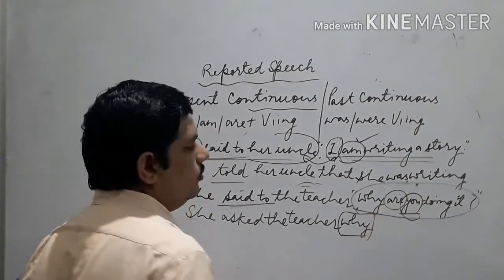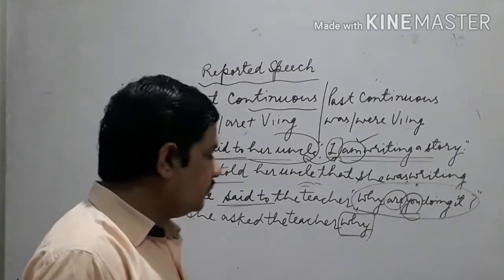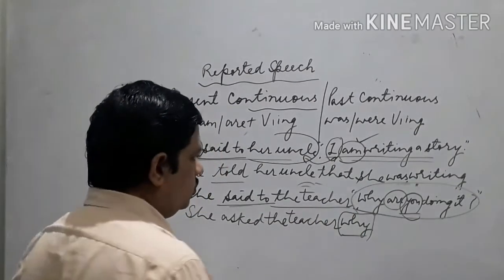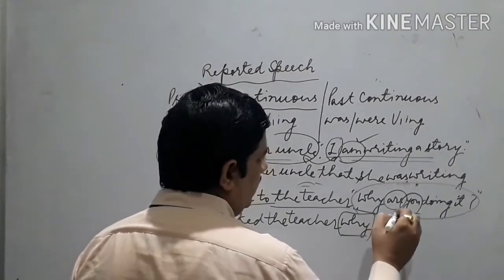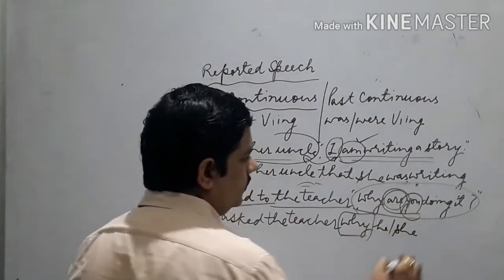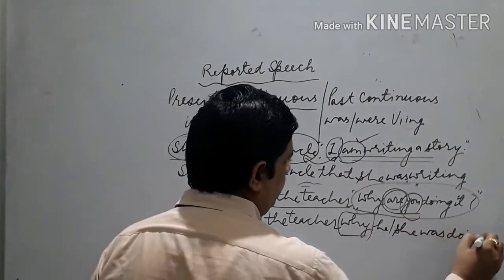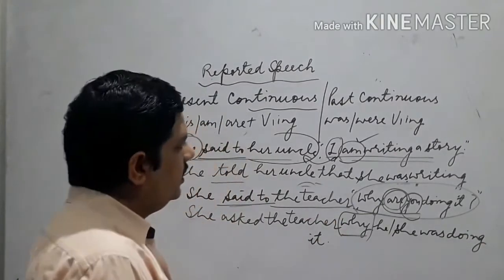So you, second person pronoun, changes according to object. The teacher may be male or female, anyone, so you can use he or she. And then the was verb: was doing it. Clear?